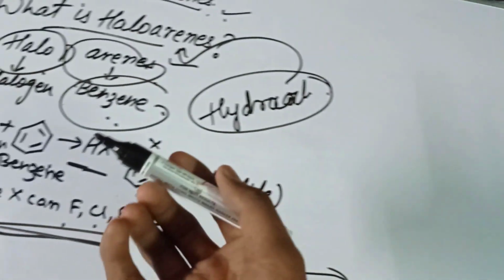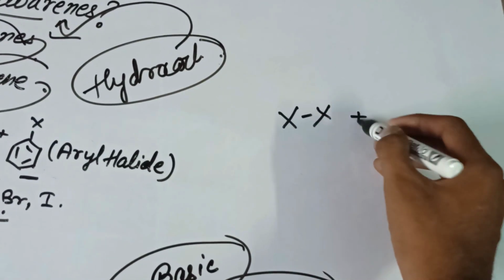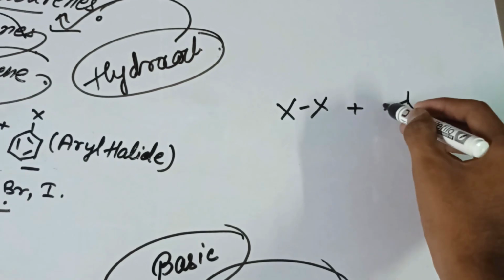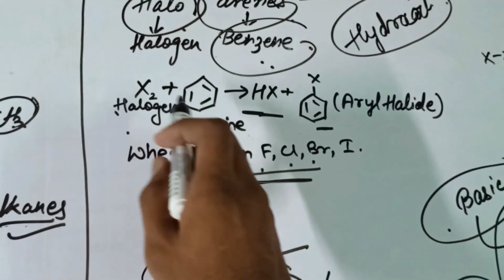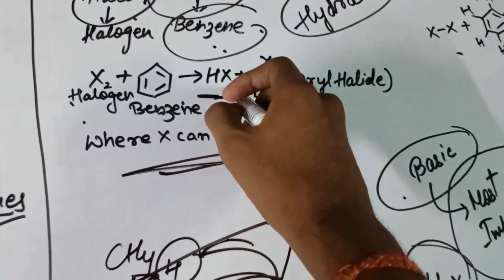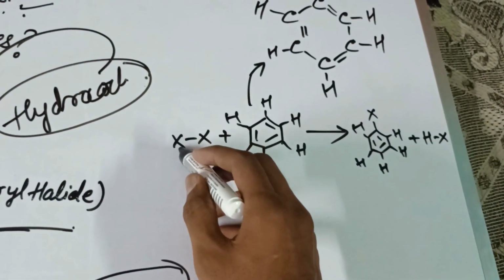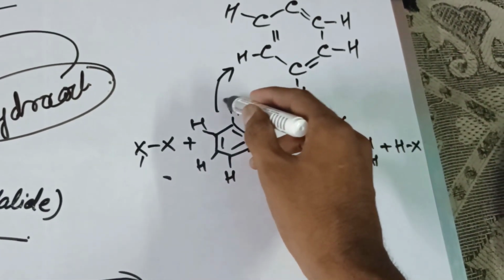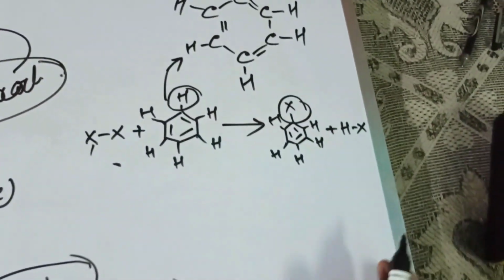Now you might not know this, so I tell you. X2 reacts with benzene and forms HX and aryl halide. X will attack, remove one H and take its position.